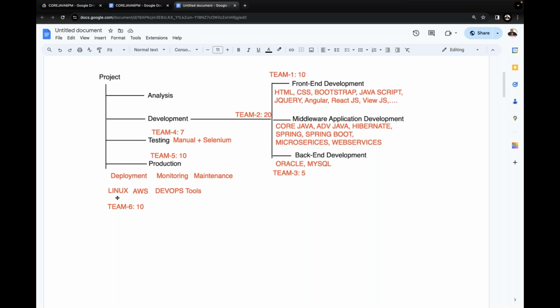So we require Linux, AWS and DevOps. These three things are required if you want to go for a production environment. Yes, sir. Did all of you get my point or not? I'm just asking some questions to you. Now try to answer.